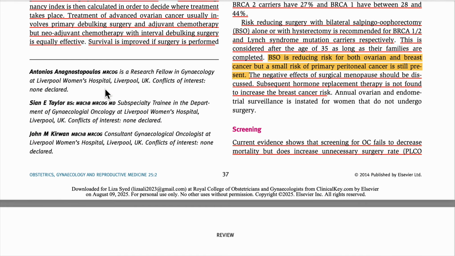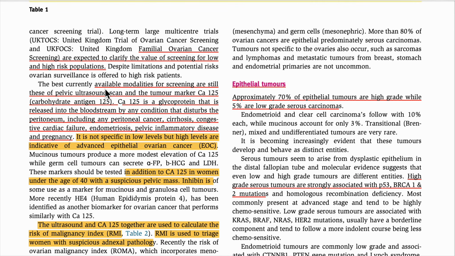Now what he is talking about is the screening. We already talked about screening: there is no specific screening value for ovarian cancer like the risk malignancy index. He is talking about CA 125 as the basic. We will do the screening with pelvic ultrasound and CA 125. So what is CA 125? Sometimes this MCQ will be there.